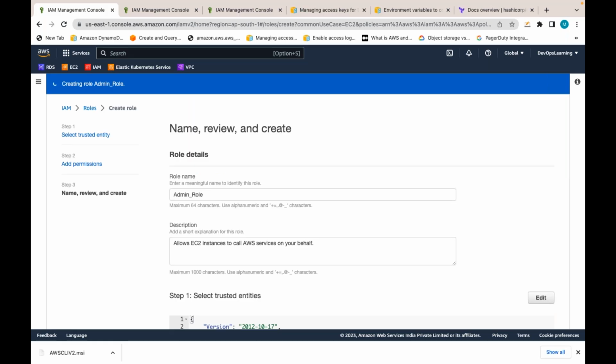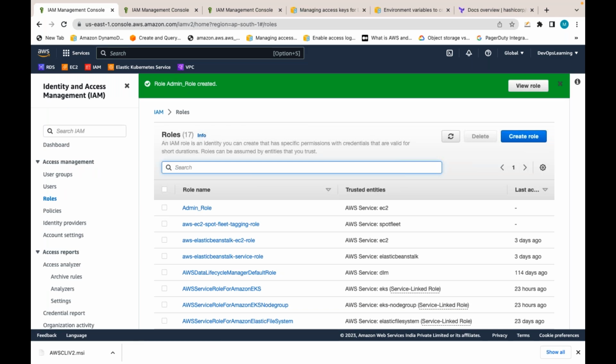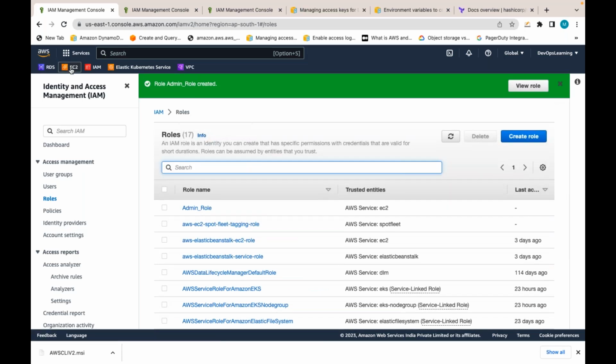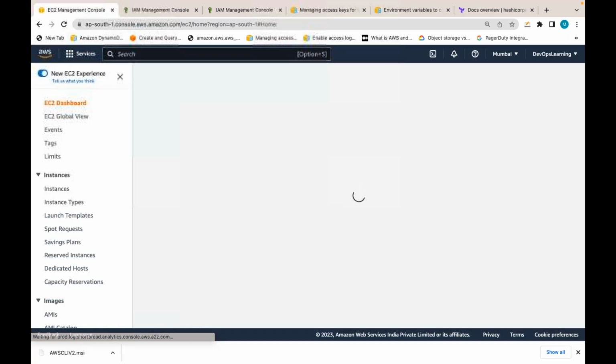If I'm running some Terraform script or AWS CLI or some Java code, .NET code, or Python code, which is internally talking to the AWS resources, will it be able to talk to those AWS resources? If I attach this role to that server, that EC2 I created, yes. So let me show that.